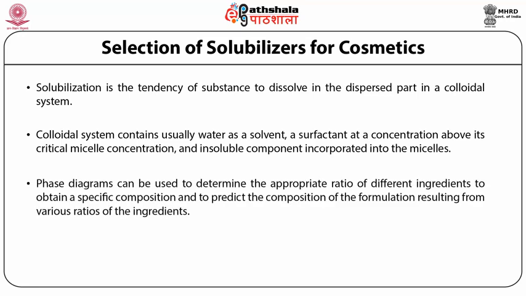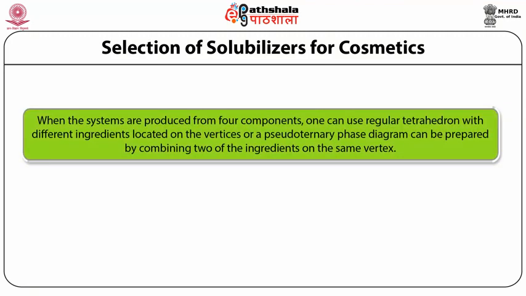Phase diagrams can be used to select appropriate ratios of different ingredients to obtain a specific composition and to predict the composition of the formulation resulting from various ratios of ingredients. A ternary phase diagram can be used to study the ternary system consisting of water, oil, and surfactant. When the systems are produced from four components, one can use a regular tetrahedron with different ingredients located on the vertices, or a pseudo-ternary phase diagram can be prepared by combining two of the ingredients on the same vertex.